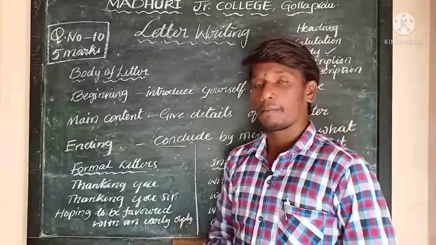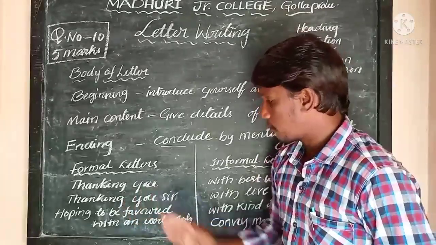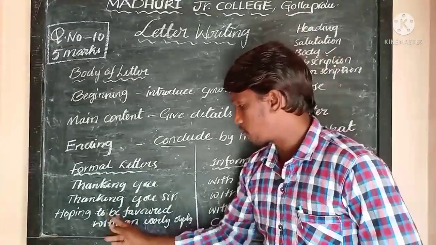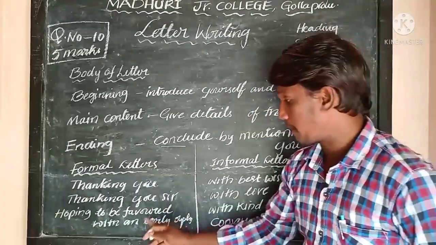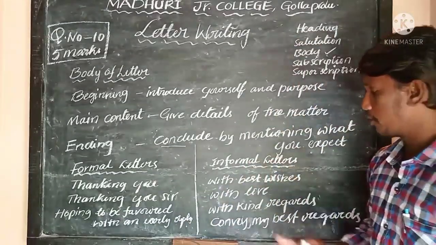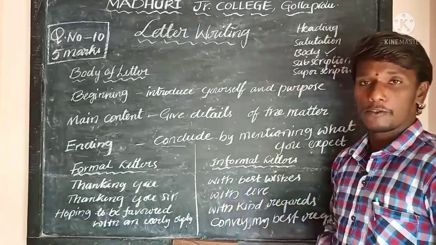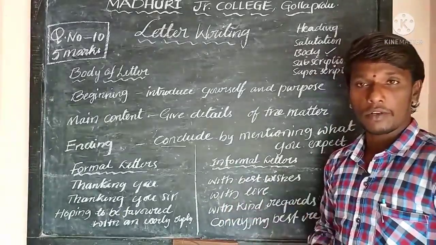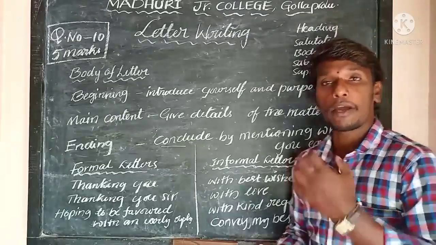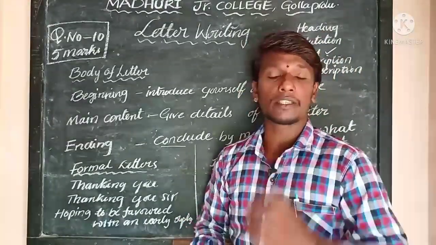And formal letters can be ended by saying thanking you very much, sir, thanking you, sir, hoping to be favored with an early reply. And now coming to the informal letter, with best wishes, with love, with best regards, and convey my best regards to your aunt and uncle, convey my profound regards to your uncle and aunt, or my mother and father.